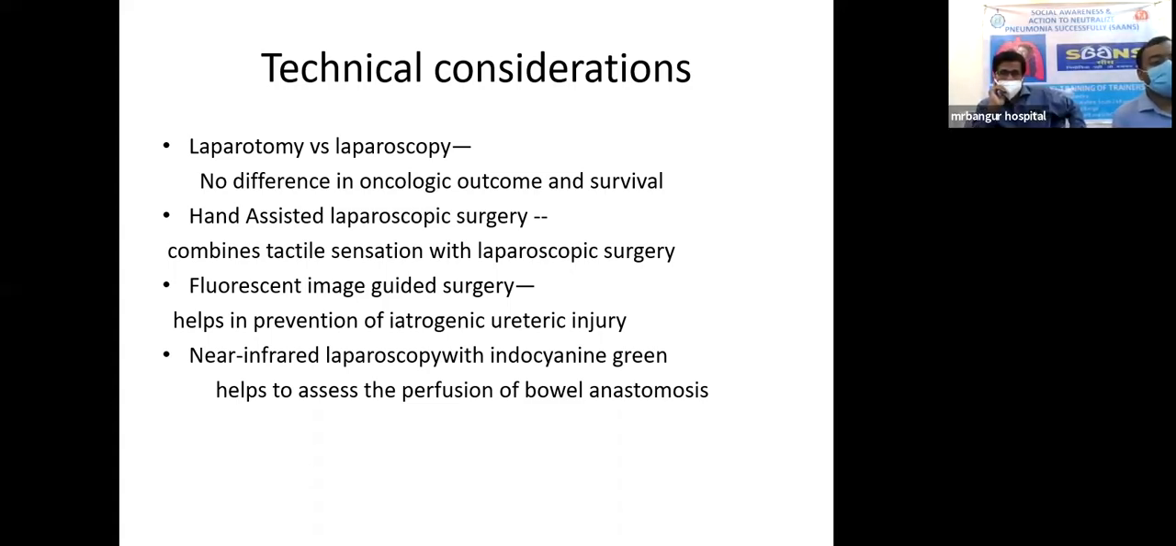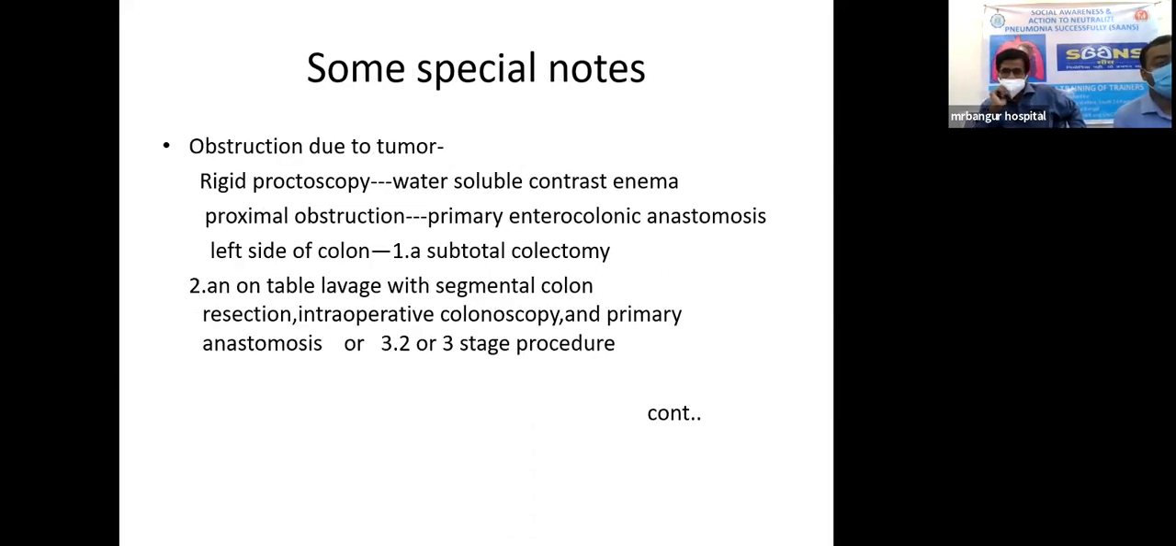Fluorescent image-guided surgery is another helpful tool which helps surgeons detect and prevent iatrogenic injury, which is most commonly found in these conditions. And near-infrared laparoscopy with indocyanine green helps to assess the perfusion of the bowel, which helps while doing anastomosis or re-anastomosis, to consider whether the part of the bowel is healthy or not.